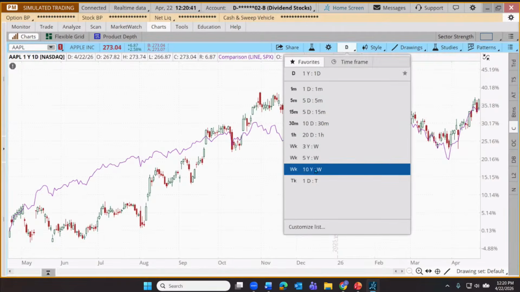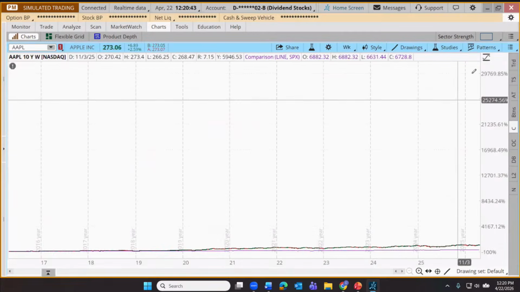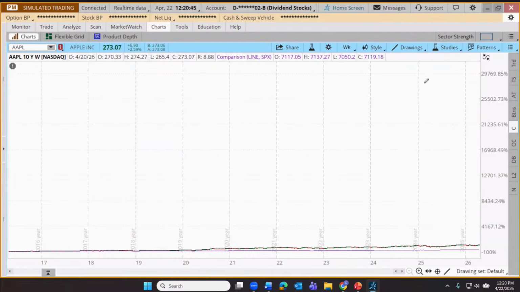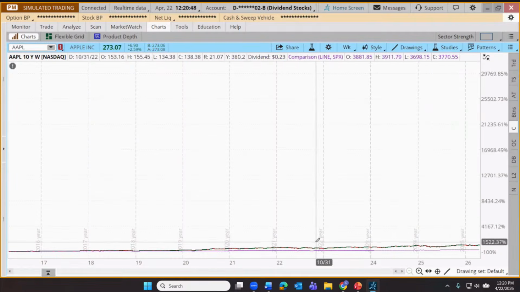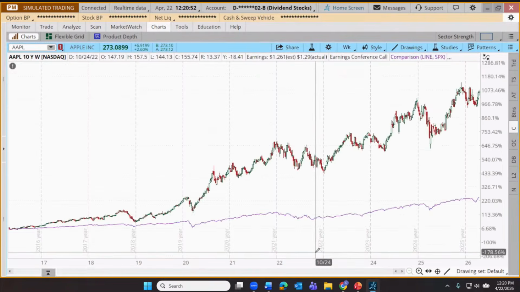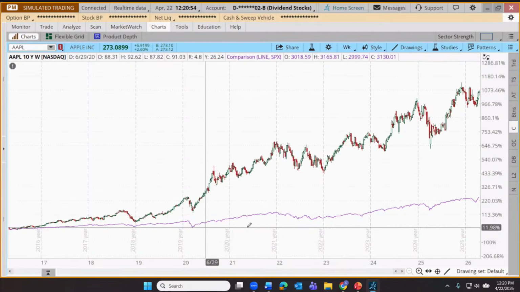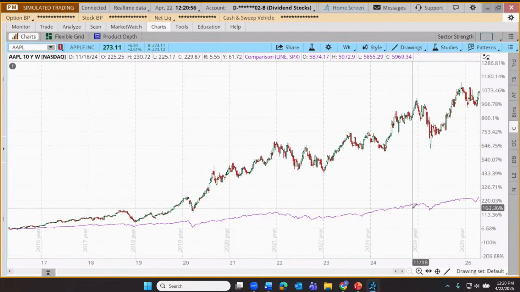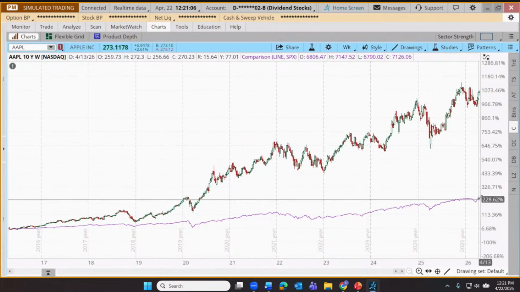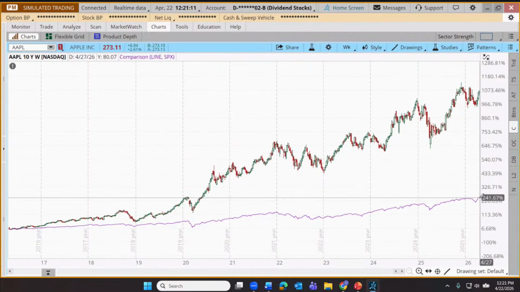We can change our time frame if we want, of course. We can go to, let's say, how about the last 10 years? Let me zoom in on that. Gives us an opportunity to practice with that zoom feature. Let me switch that to manual. I'm going to zoom in right down here at the bottom, and we can see those changes. So where the two have moved pretty much in step with one another this year, over a 10-year time frame, totally different story. Apple up about 1,100%. The S&P up about, what, 244%.